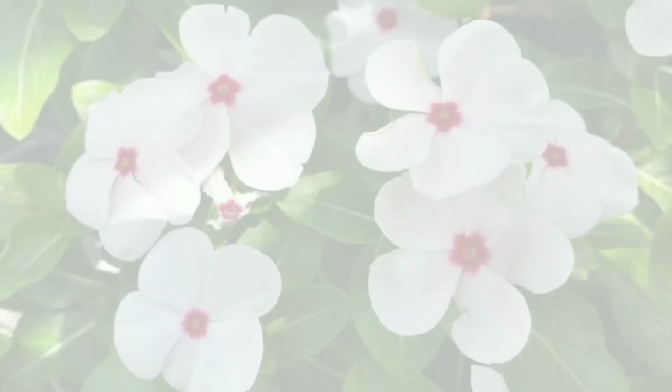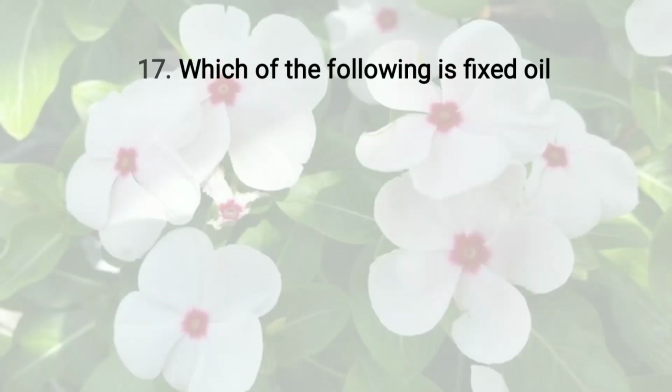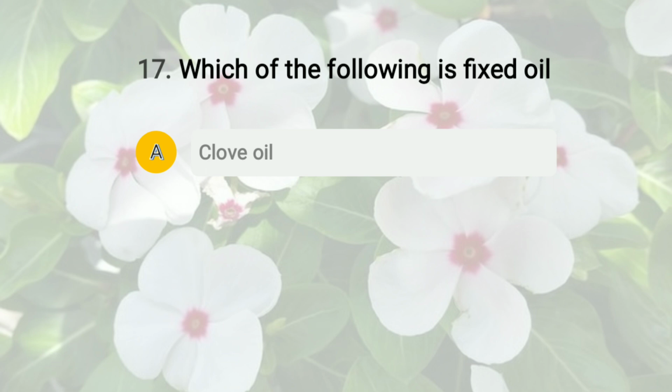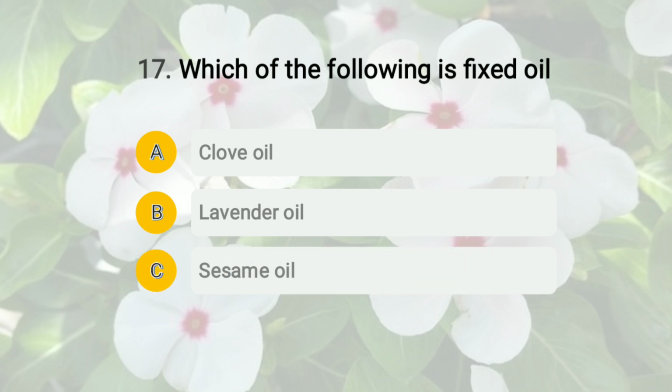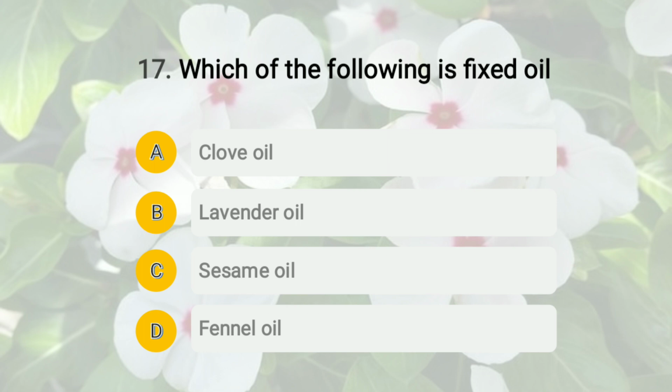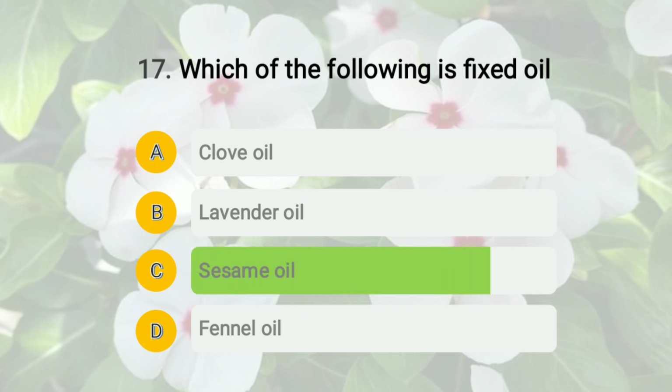Then moving to question number 17. The question is: which of the following is a fixed oil, and the options to the question are A, clove oil, option B, lavender oil, option C, sesame oil, and option D, fennel oil. Okay, you know that fixed oils are the substances which on exposure do not evaporate at room temperature, right? So the right answer of this question is sesame oil. Okay, so sesame oil, coconut oil, right? These are examples belonging to the fixed oil category.